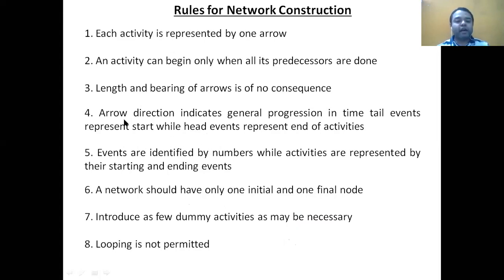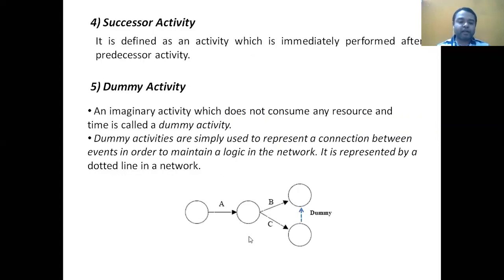Next, arrow direction indicates general progression in time, from tail event to head event. What it means is that these arrows define the direction or flow of a network. Of course, after this event, the next is going to happen.